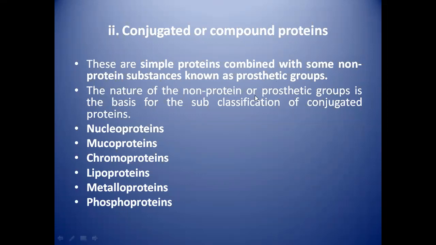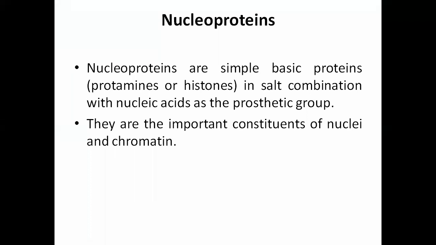The nature of the non-protein prosthetic group is the basis for the subclassification of conjugated proteins. Examples are nucleoproteins, mucoproteins, chromoproteins, lipoproteins, then metalloproteins and phosphoproteins. Coming to the nucleoproteins, nucleoproteins are simple basic proteins, that is protamines or histones, in salt combination with nucleic acids as the prosthetic group. They are important constituents of nuclei and chromatin. That's what nucleoproteins are.